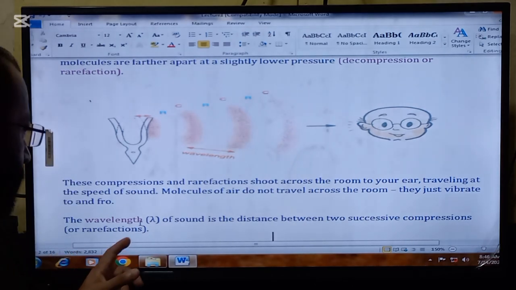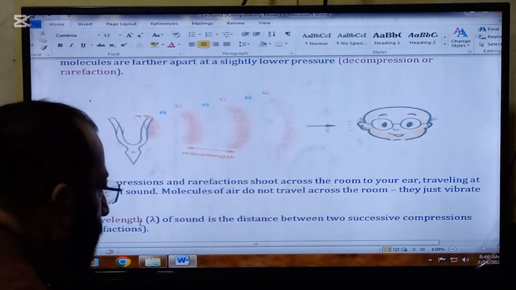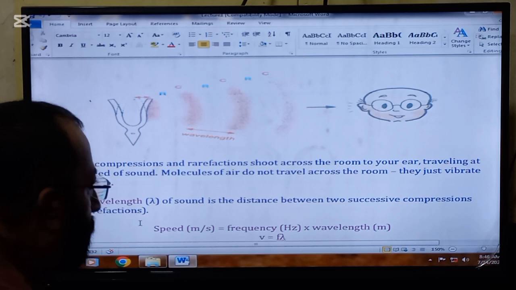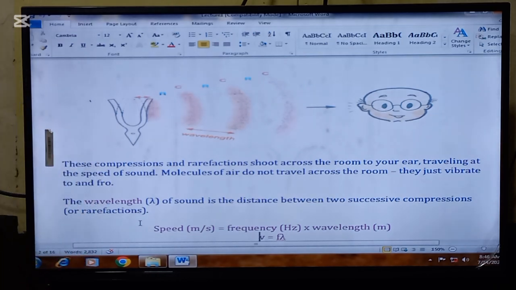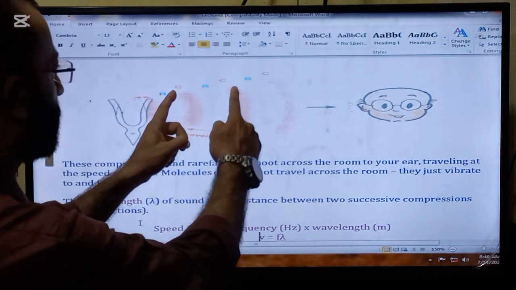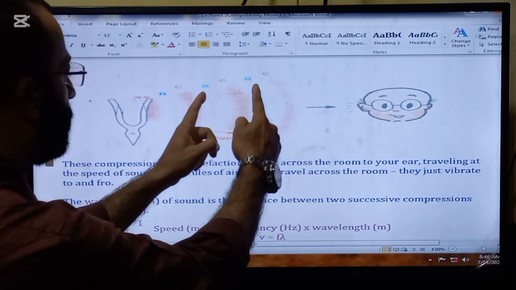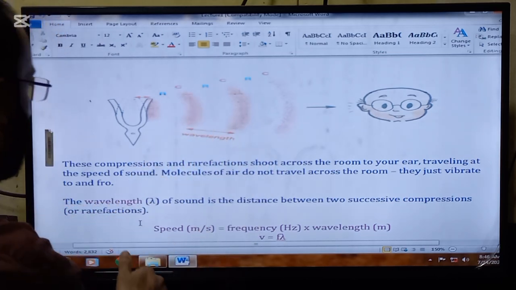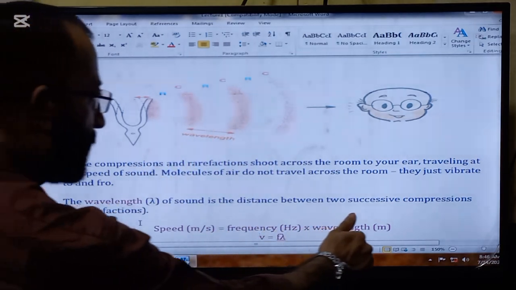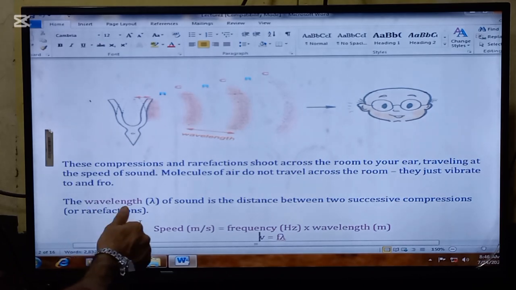The wavelength lambda of the sound is the distance between two successive compressions or rarefactions. So the distance between two successive compressions or rarefactions is called the wavelength of the sound.